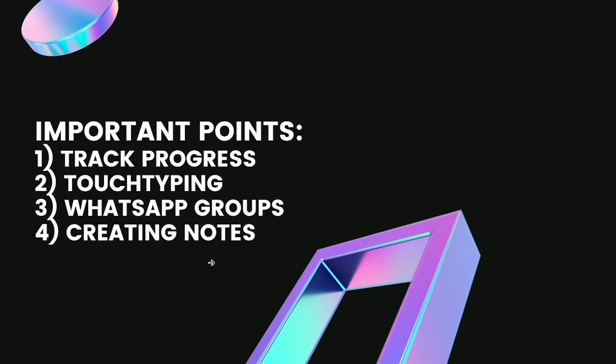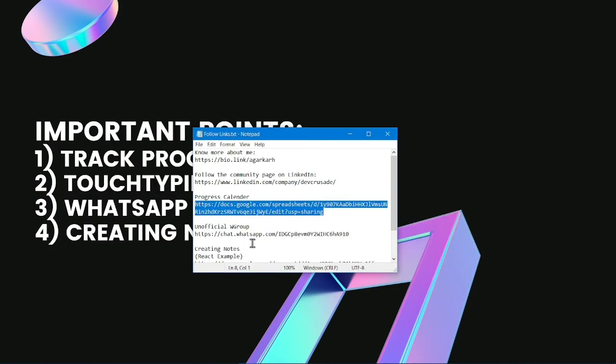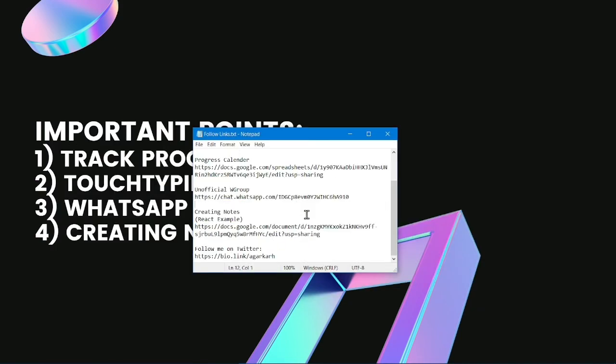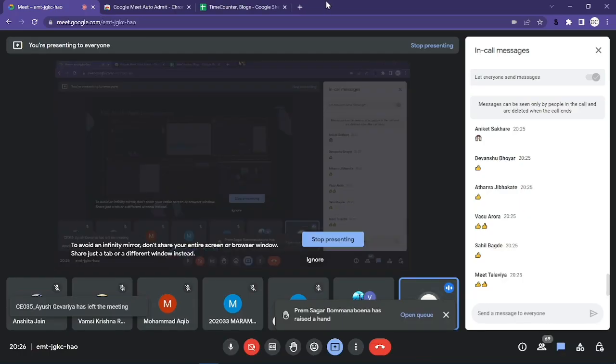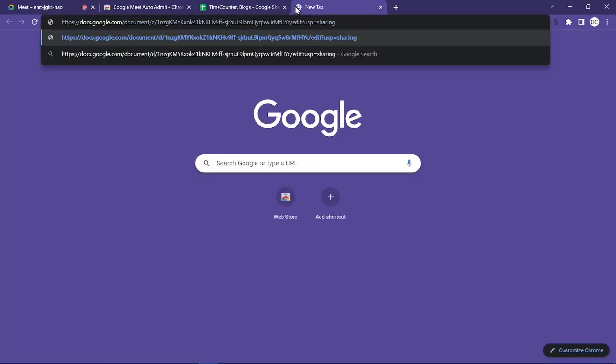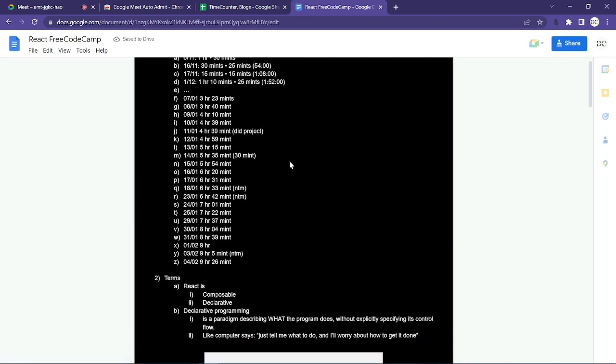So what will you do? From the 0th second you have to start typing important points. Of course, you don't have to use any pen or paper. You just have to type, or you can create a Google Doc. I will give you an example right here. We are going to use Google Docs for that, so that you can share those docs with me.